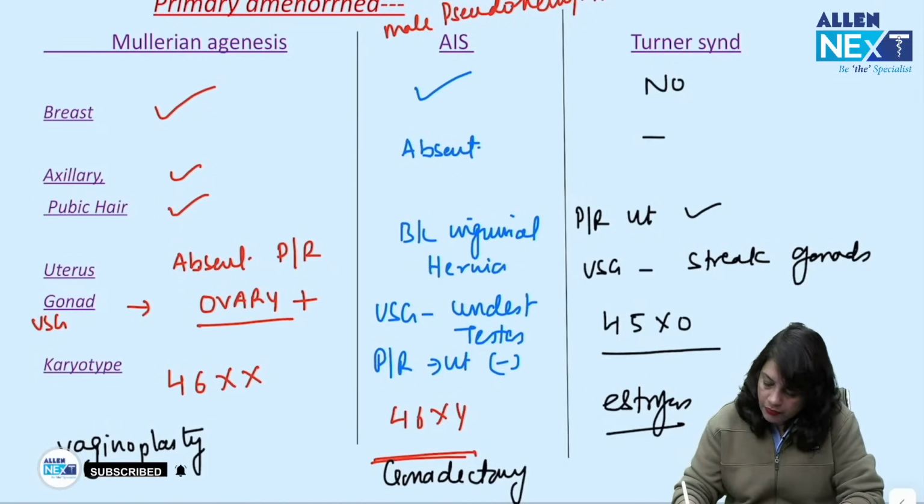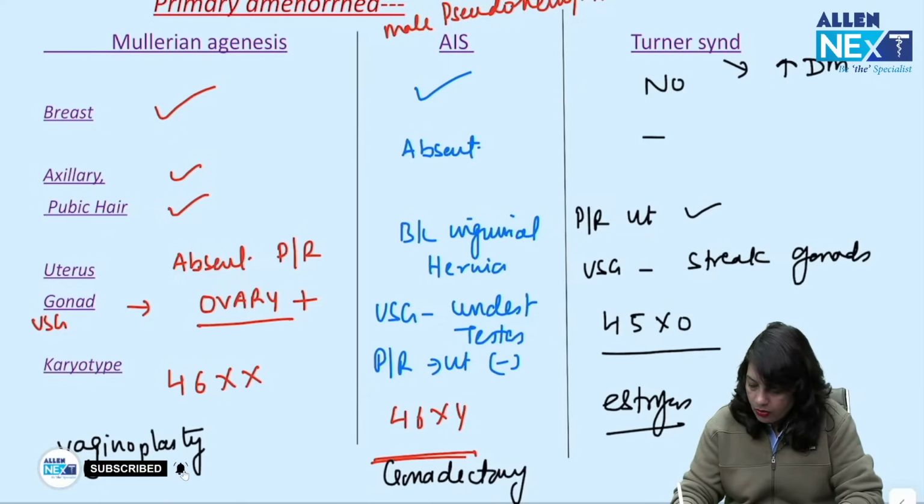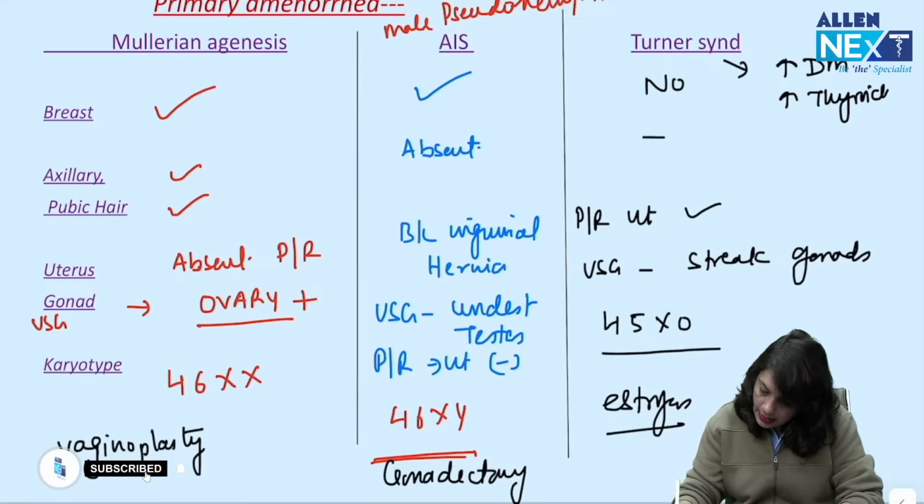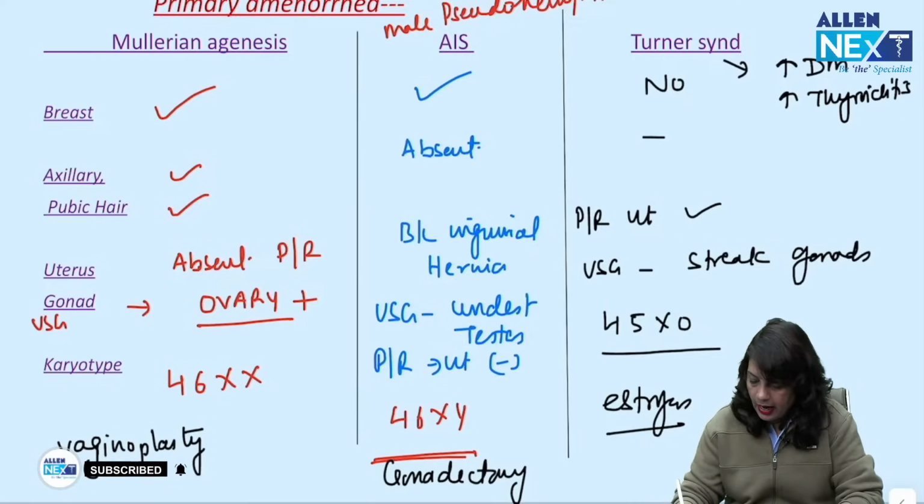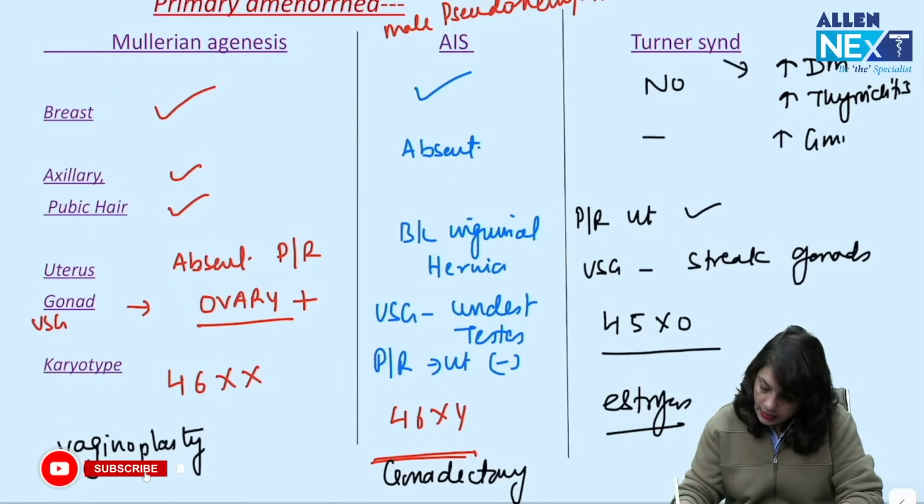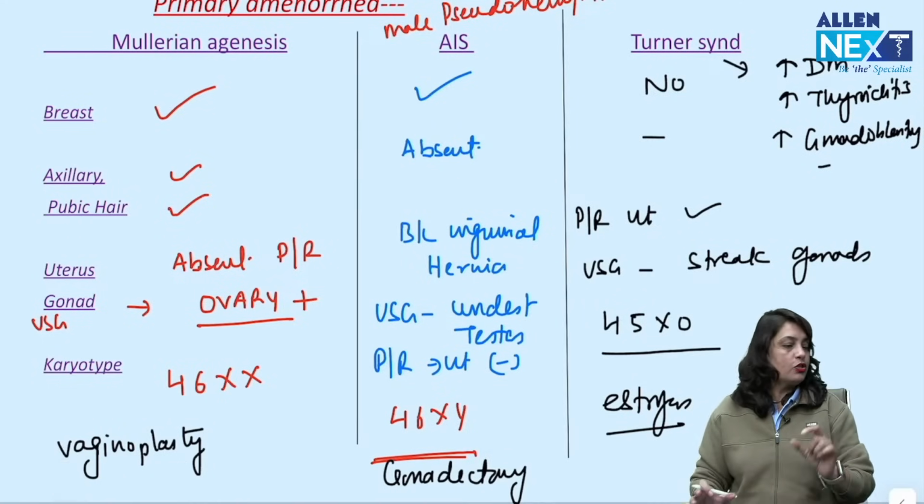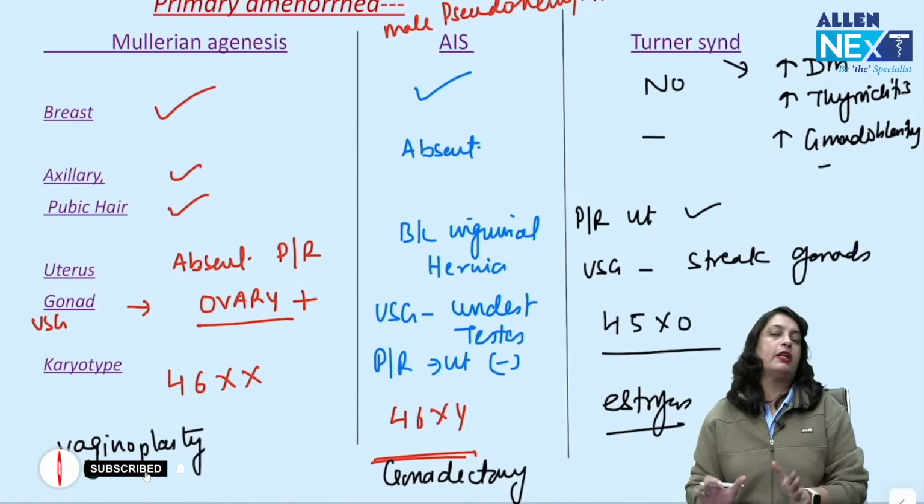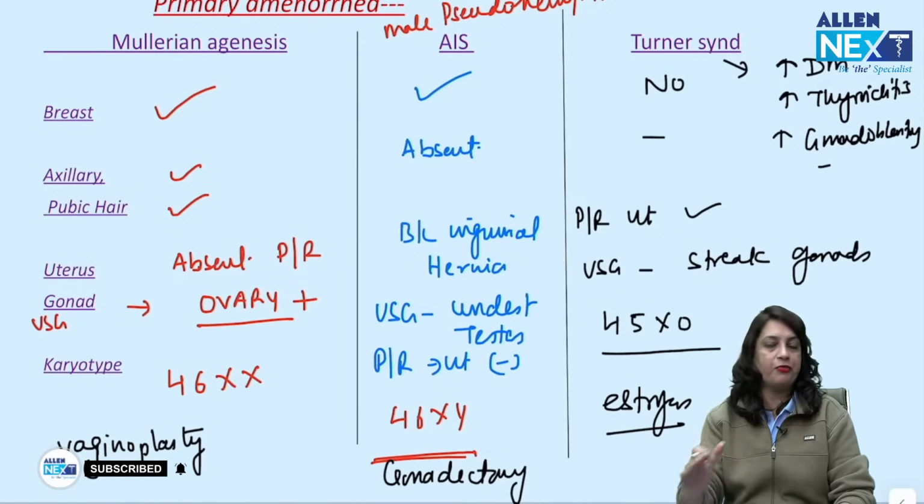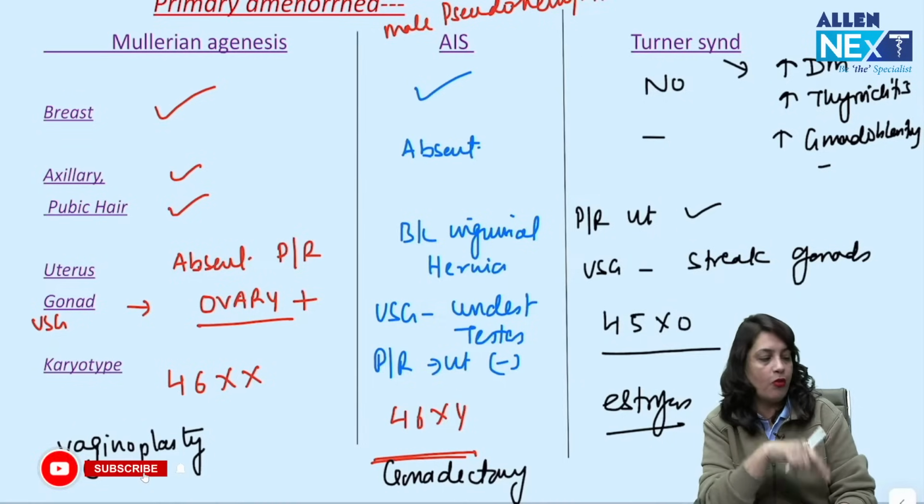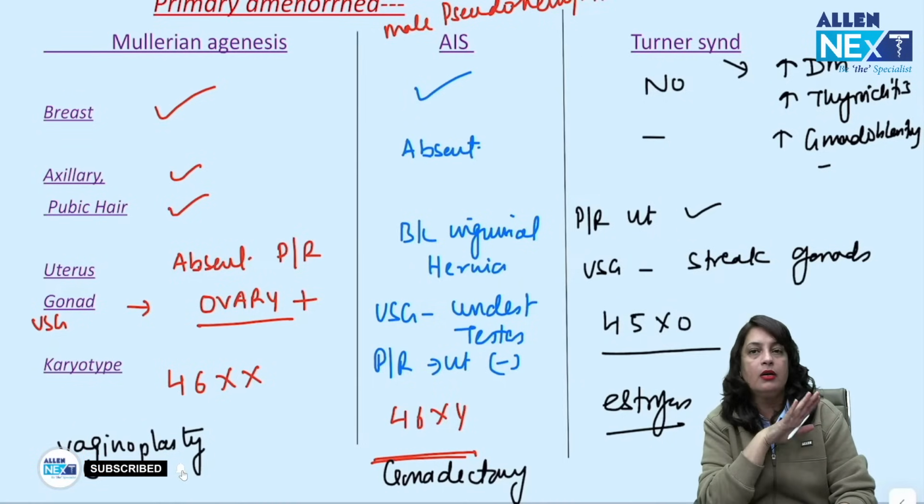And these patients of Turner syndrome are at risk of diabetes, autoimmune thyroiditis later in life, and they are at risk of ovarian tumor, that is gonadoblastoma. So this is a crisp, concise, rapid fire revision, where from one slide you are